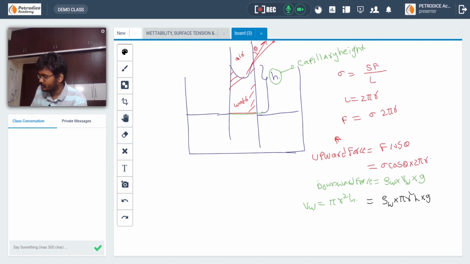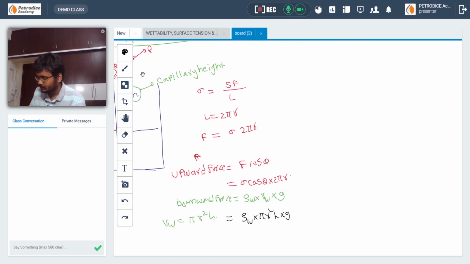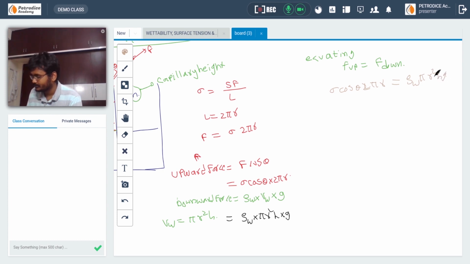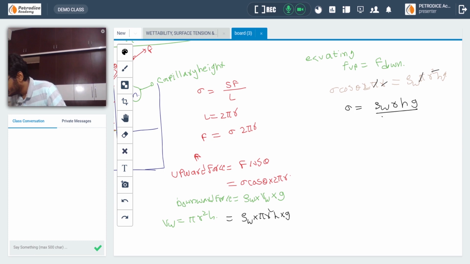By equating upward forces and downward forces, F up is equal to F down, that is sigma cos theta 2 pi r is equal to density of water pi r square h into g. It can be written as sigma is, pi gets cancelled, r gets cancelled, density of water into h into g divided by 2 cos theta.